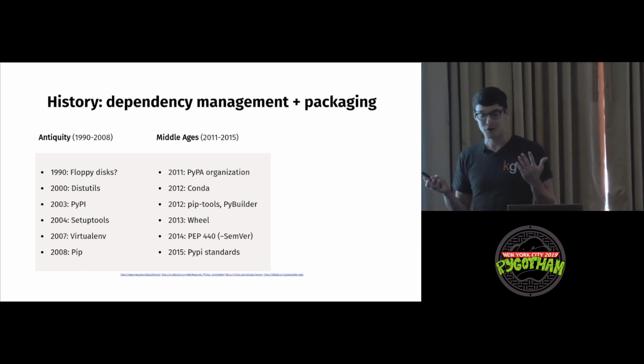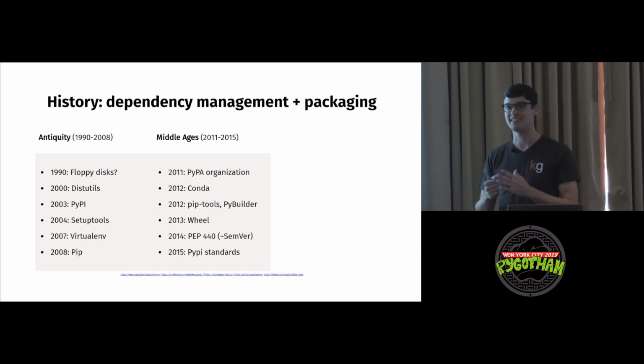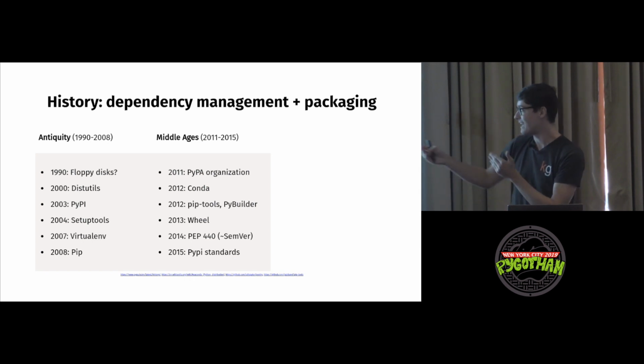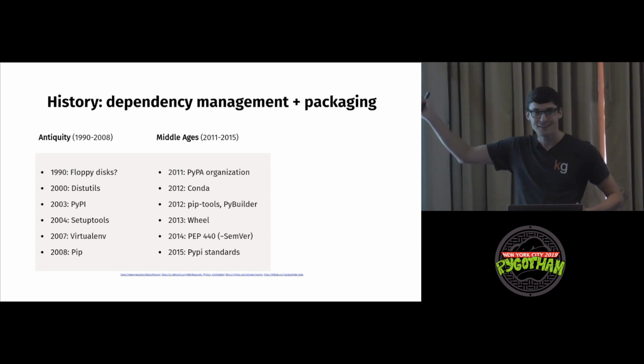And then we got to Conda in 2012. A lot of data scientists are familiar with Conda. Pip-tools and PyBuilder, two tools that I'm not familiar with, but I know they exist, came out around that time, so they're fairly old. The wheel format, which is just a way to package code, came out in 2013. Then we had semantic versioning, then we have PyPA standards. A lot of stuff is happening in the Middle Ages.